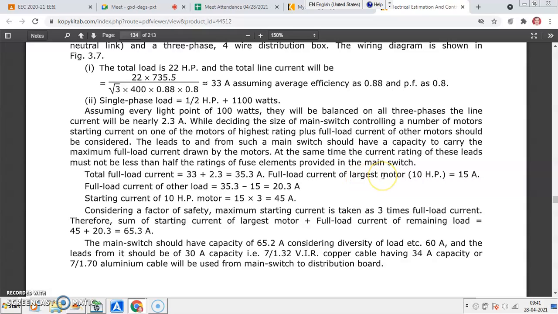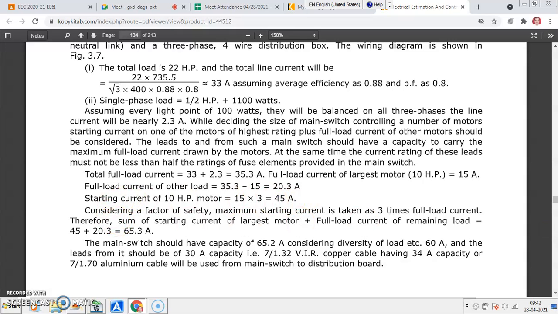The largest is the 10 HP machine, full load current 15 ampere. So full load current of other machines is 35.5 minus 15, that is 20.3 ampere. Starting current of the 10 HP machine, 3 times is taken, you may consider 2 times also, so 45 ampere.